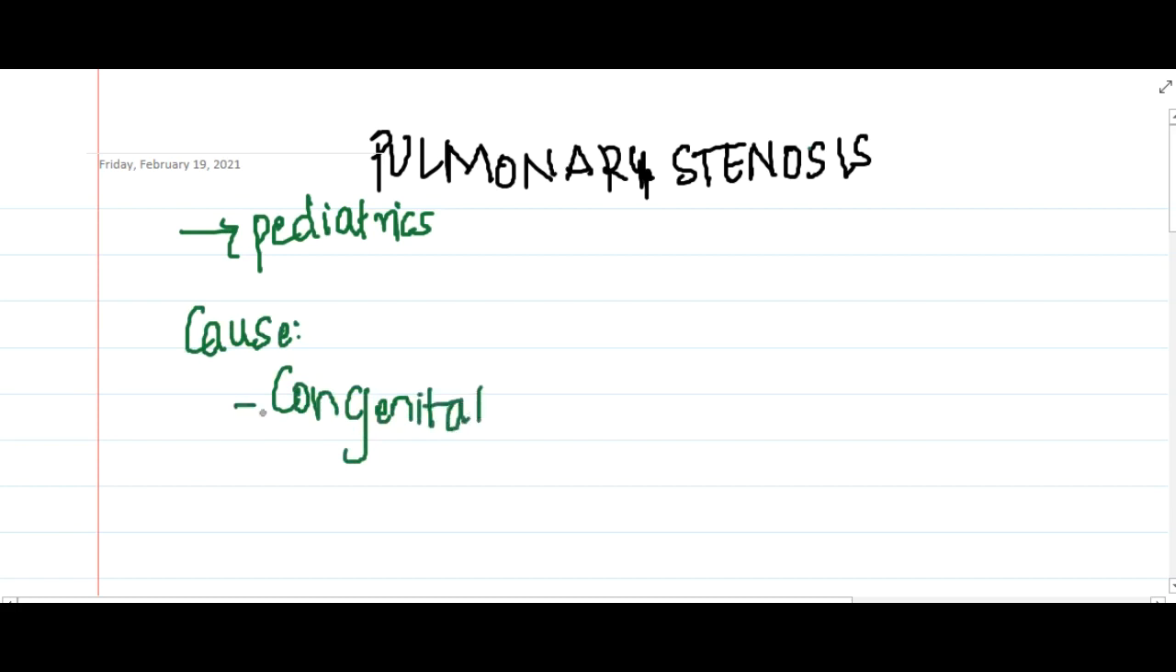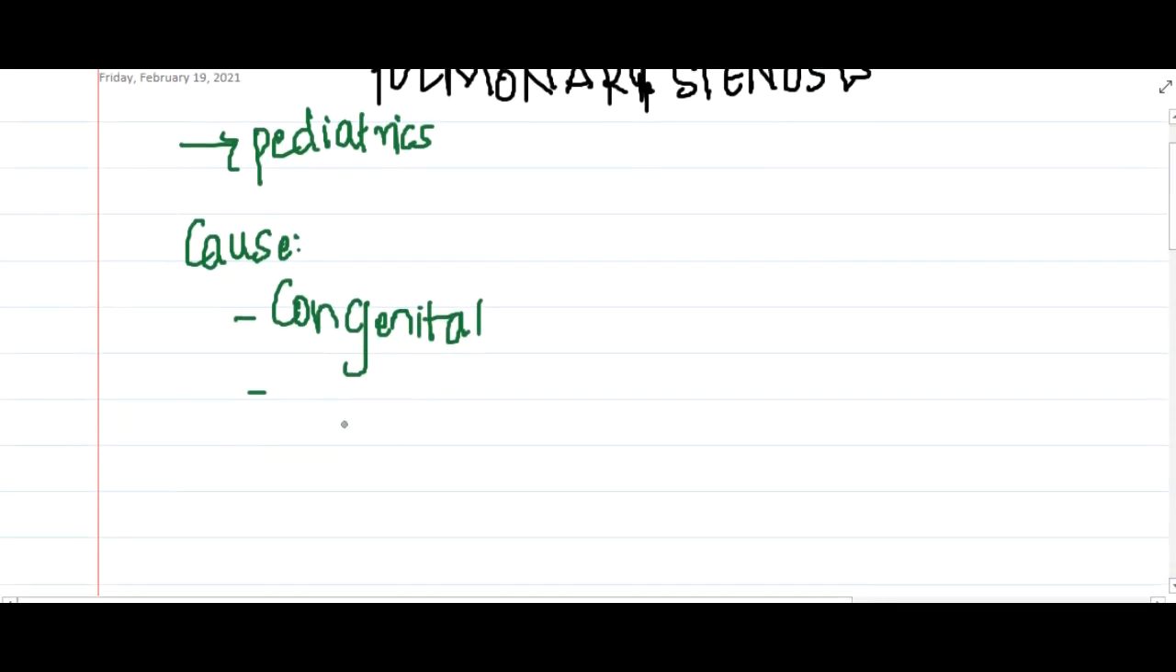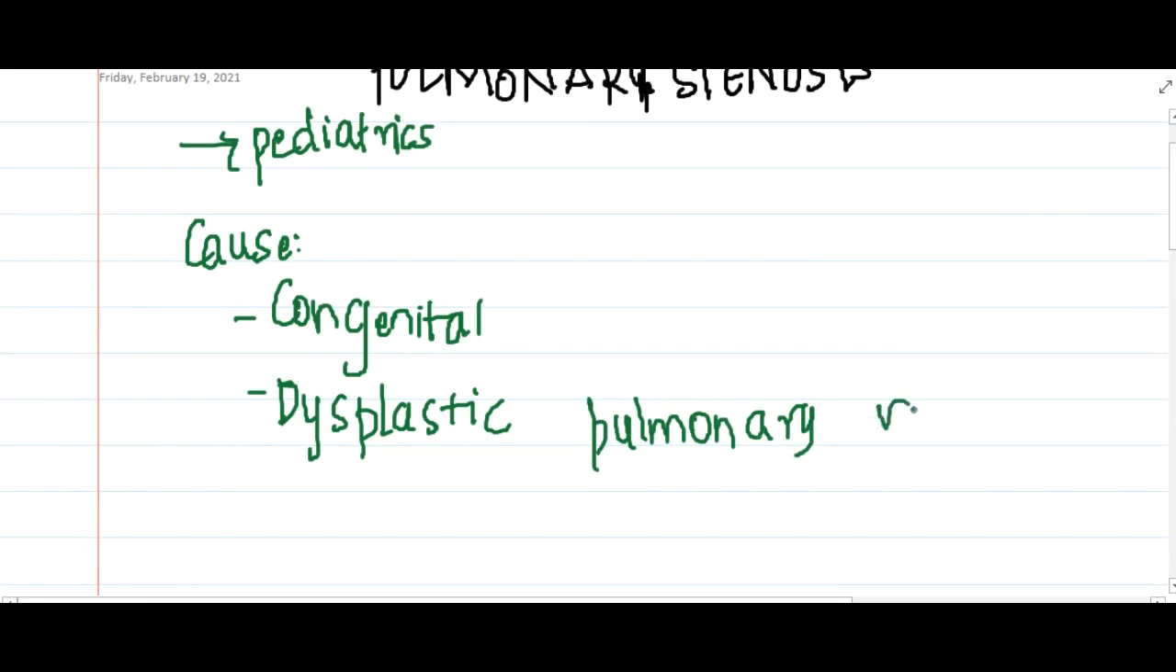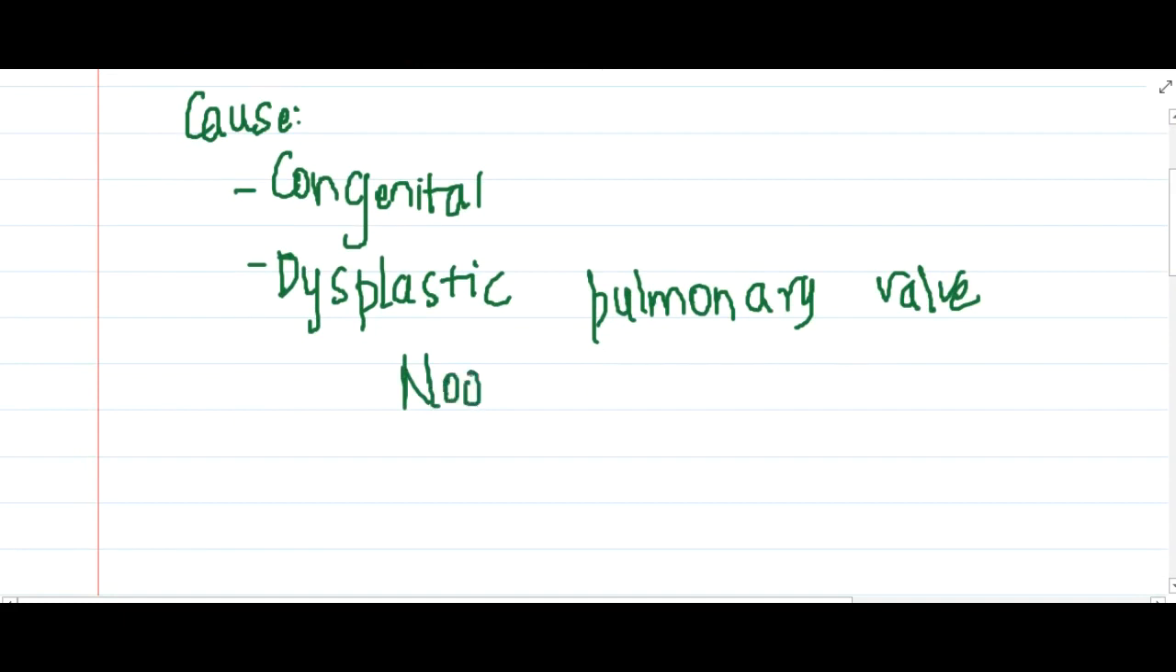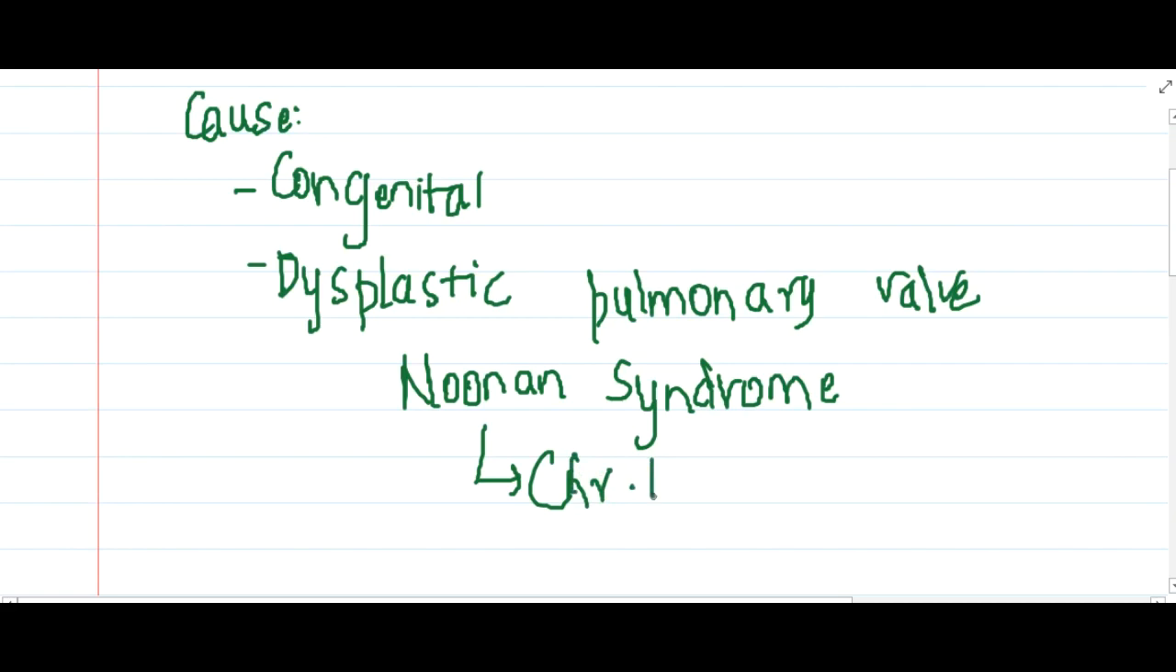Second, there is a type of pulmonary valve seen in Noonan syndrome, called a dysplastic pulmonary valve. This dysplastic pulmonary valve is not properly formed. Actually, Noonan syndrome looks like Turner syndrome, except that Noonan syndrome has a chromosome 12 defect, whereas Turner syndrome has an XO defect.